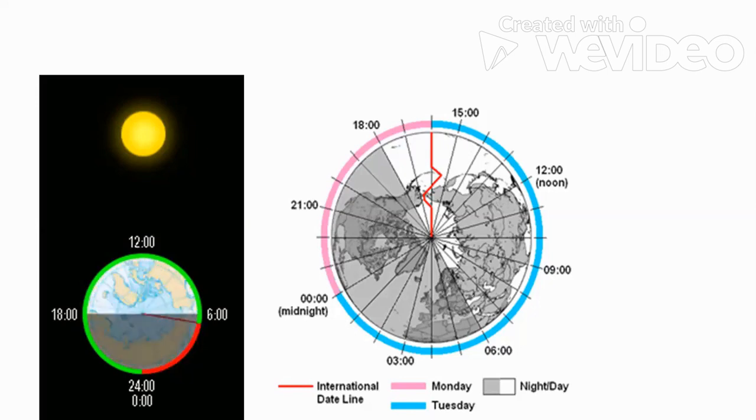That is, a red day has started, while towards the left hand side, it is still the previous day. That is the green day. So again, it is coming to 24 hours, and after 24 hours, a new day has started. The blue day has started, while on the left hand side, it is still the previous day.